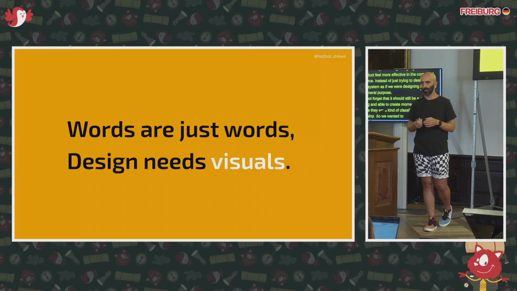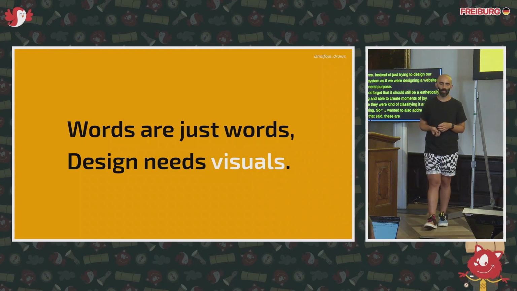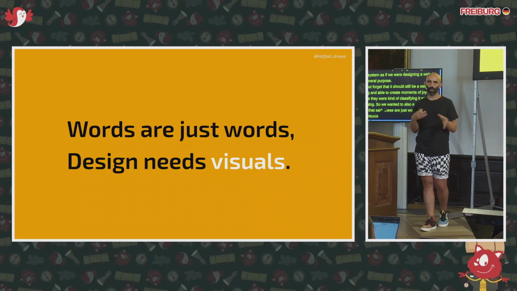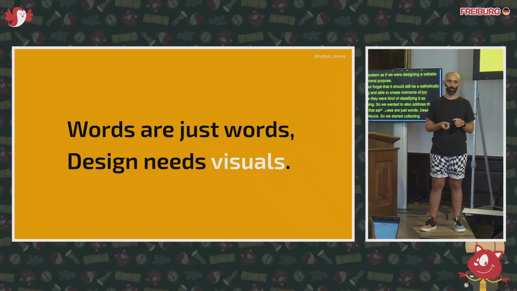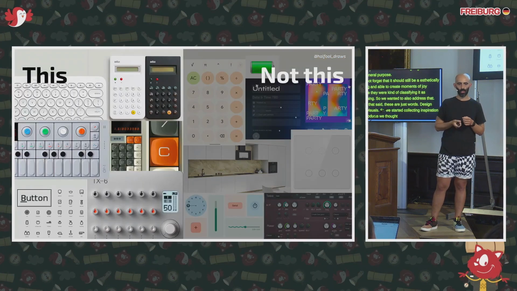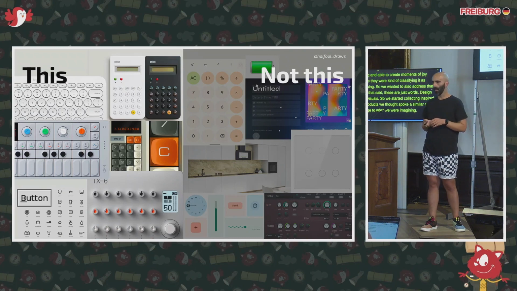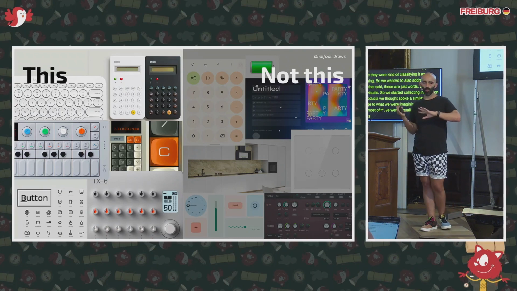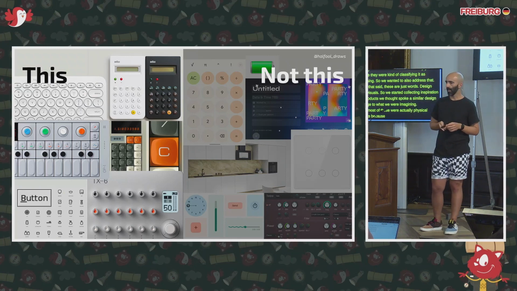Design needs visuals. So we started collecting inspiration from products we thought spoke a similar design language to what we were imagining. And most of these were actually physical products, because we didn't want to fall into the trap of following some sort of digital trend.